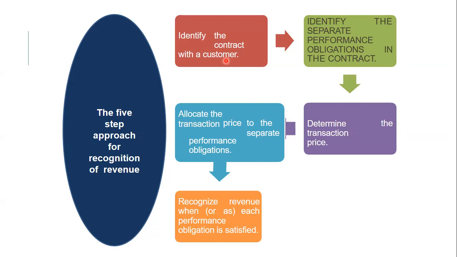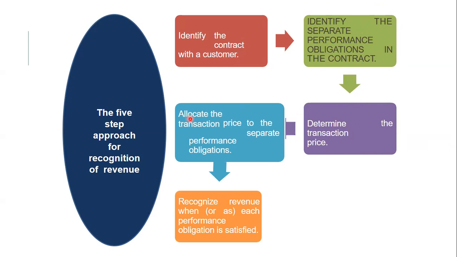We should first identify the things, then identify the separate performance obligations in the contract. If you are adding some separate performance, that should be identified. Then determine the transaction price. If you want to add some performance obligation, then after that we decide the price for the total contract. For 6 months the price will be this much, for 1 year the price will be this much, whatever the period of our contract.